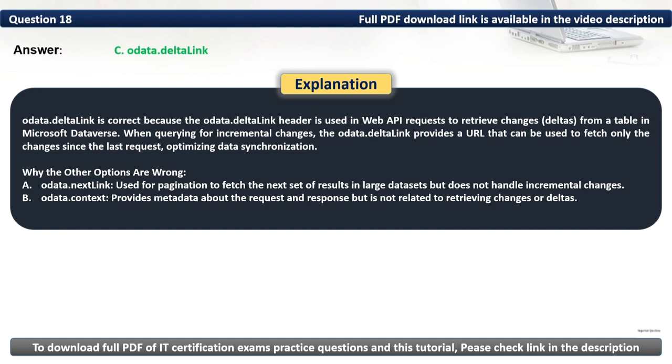OData.deltaLink is correct because the OData.deltaLink header is used in web API requests to retrieve changes from a table in Microsoft Dataverse. When querying for incremental changes, the OData.deltaLink provides a URL that can be used to fetch only the changes since the last request, optimizing data synchronization.